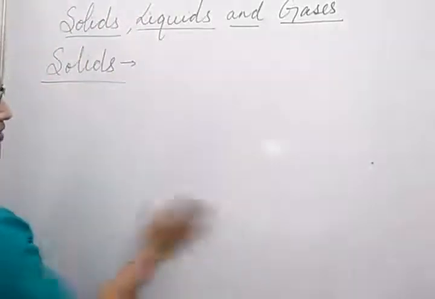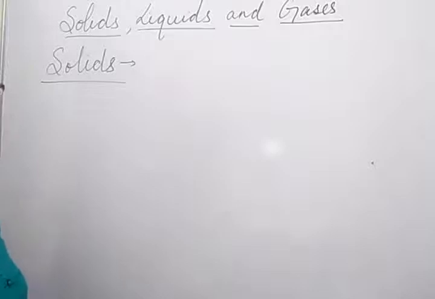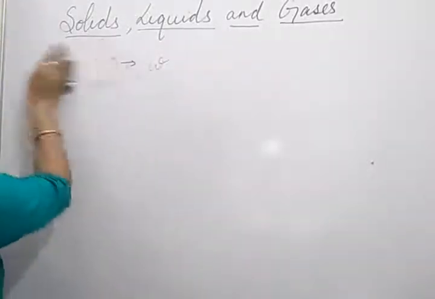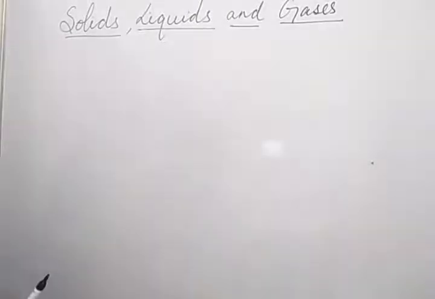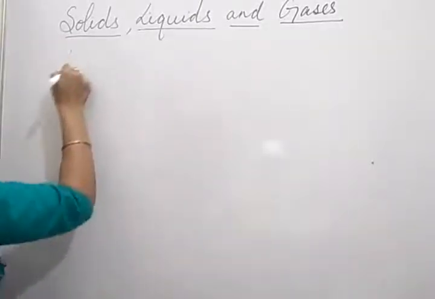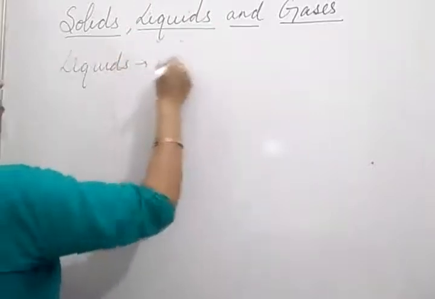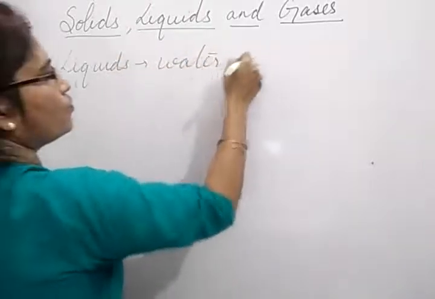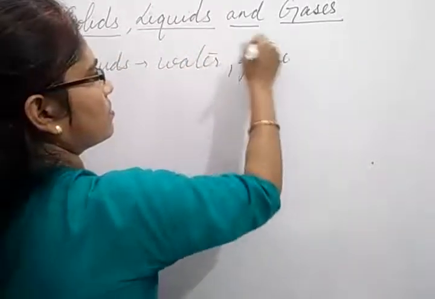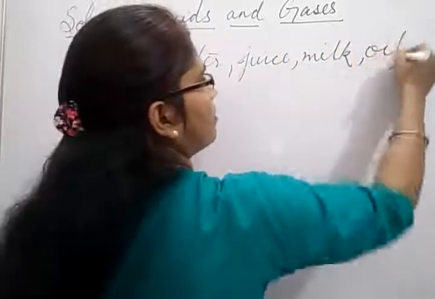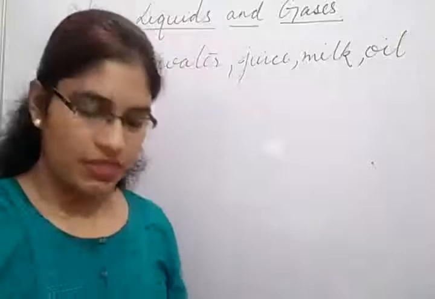Give me some examples of liquids. Water, juice, milk, oil. These are all liquid things.